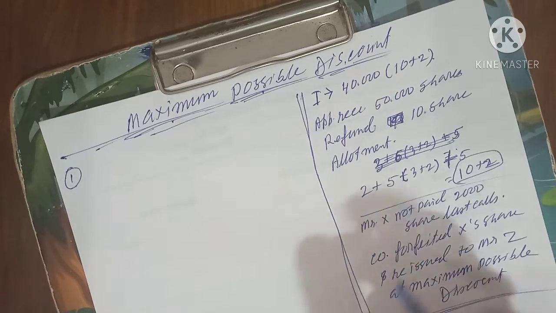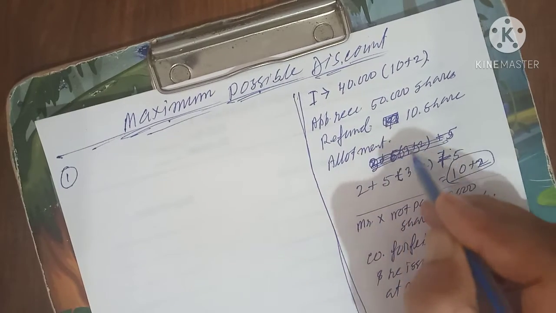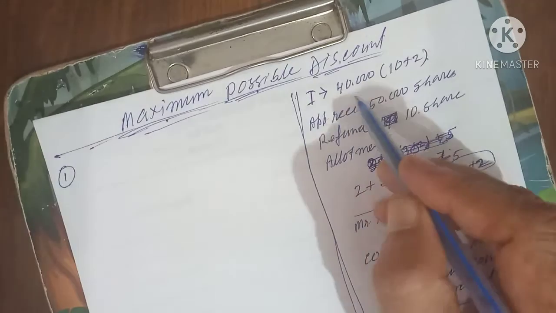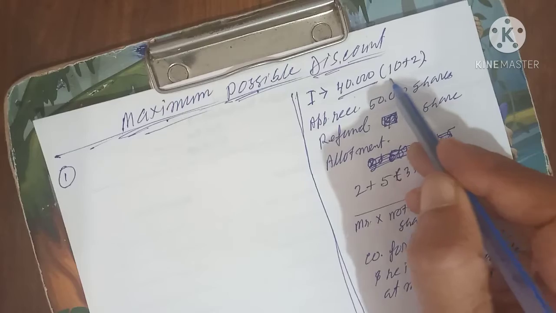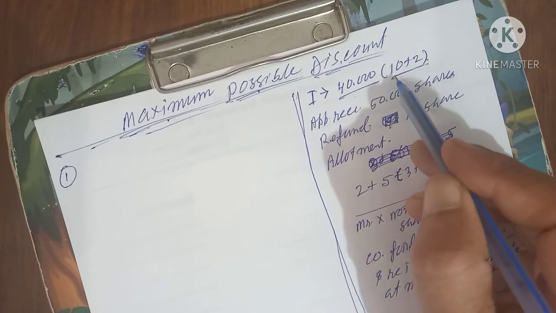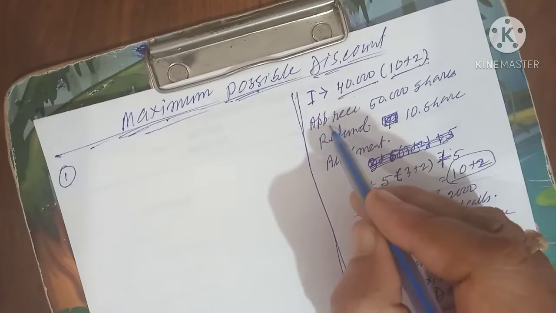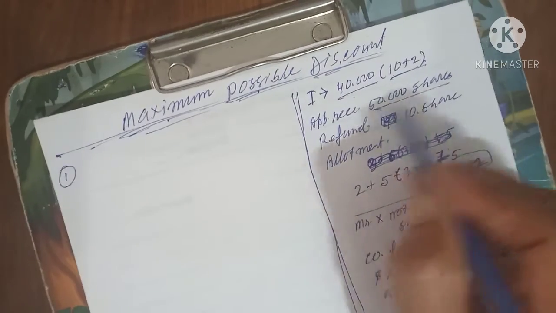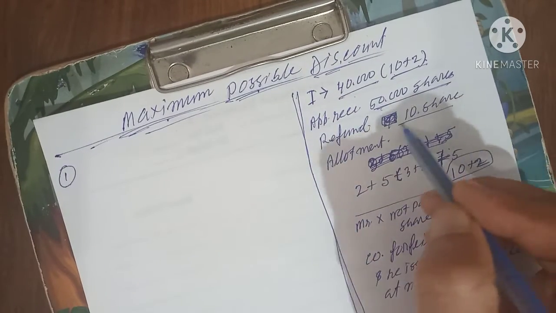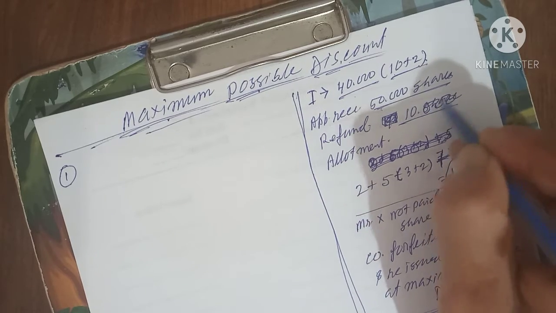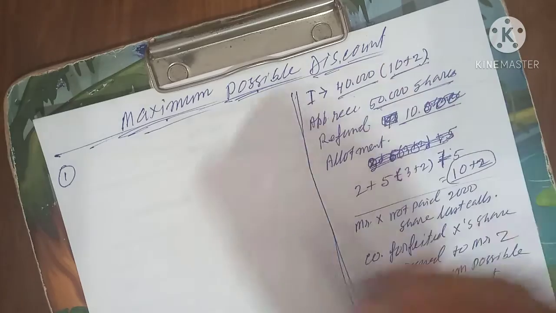Like that, one sum I made, you try to understand. I wrote it in short form. I have not written everything in detail. Issued capital 40,000 shares of 10 plus 2. 10 plus 2 means 10 rupees is the face value, 2 rupees is the premium. Applications received for 50,000 shares, that means the excess is 10,000 shares. The 10,000 shares money you have to give back.